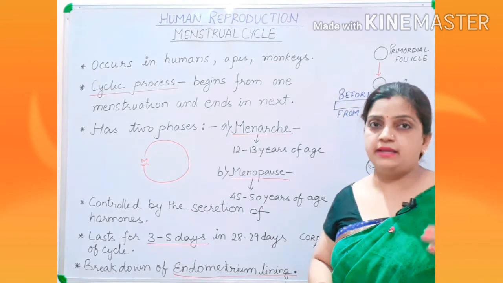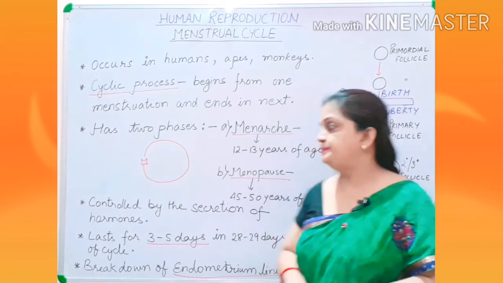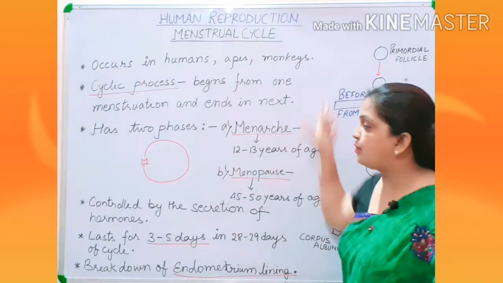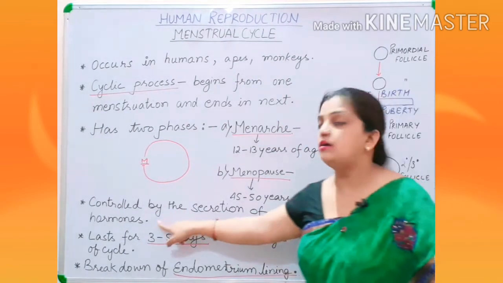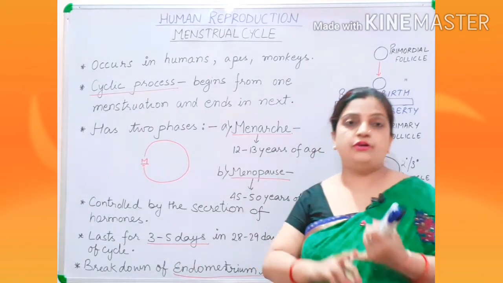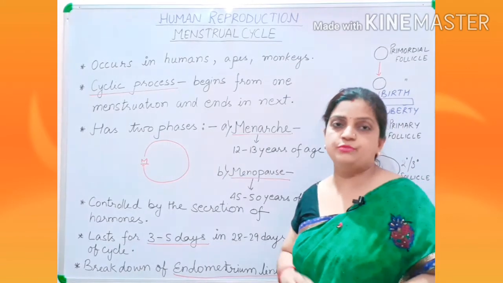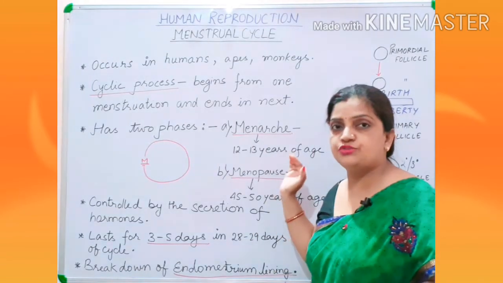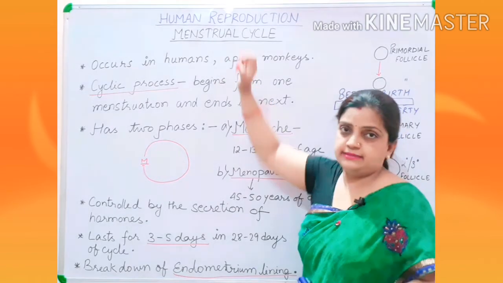Menarche is the beginning and menopause is the end of the menstrual cycle. Now, this whole process is controlled by different secretions, hormones like progesterone and estrogen. There are various types of hormones which play an important role in controlling the process of the menstrual cycle.